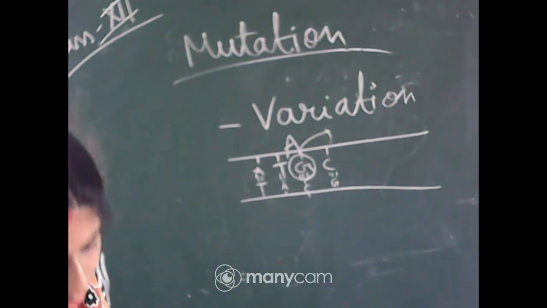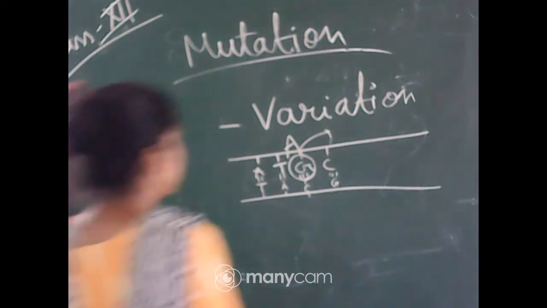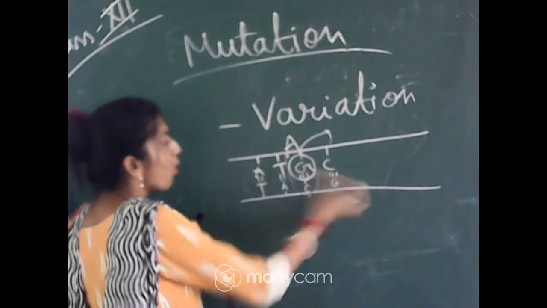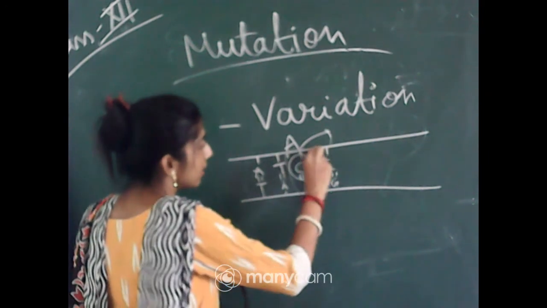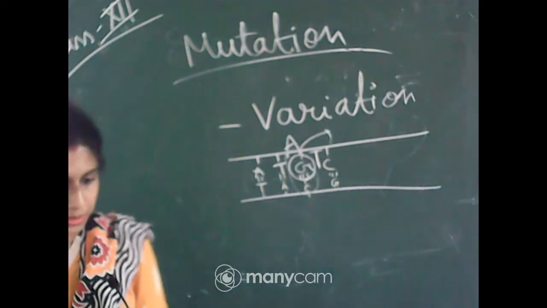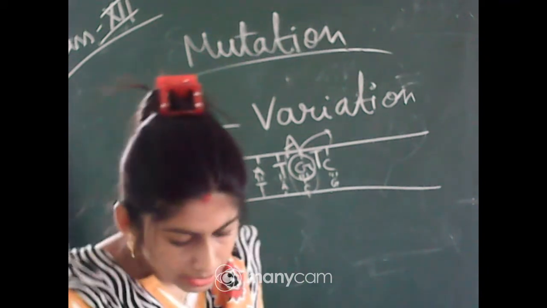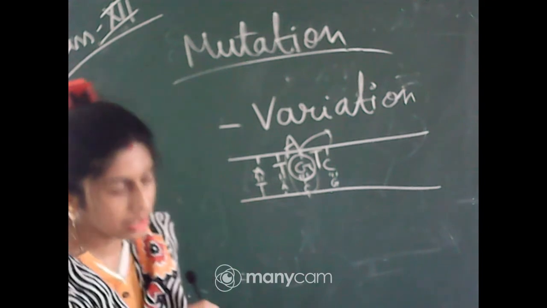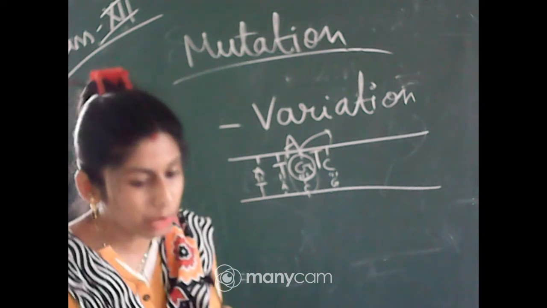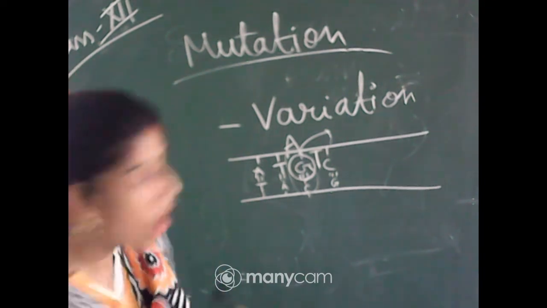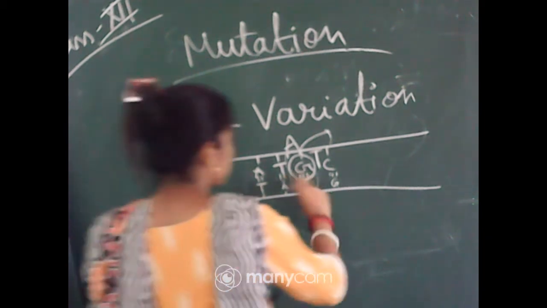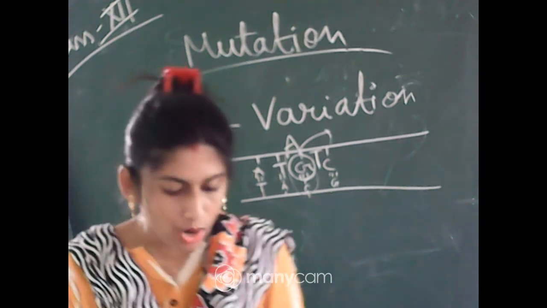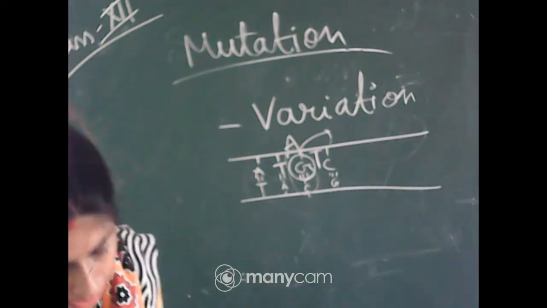That means mutation may be of different types. Some base pair may be deleted, or a new base pair may be added. If deleted we call it deletion, or if something new is inserted, then we call it insertion, or duplication may be there, where one base may be duplicated many times, and this is called duplication.